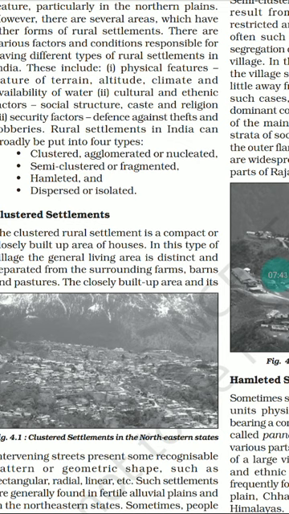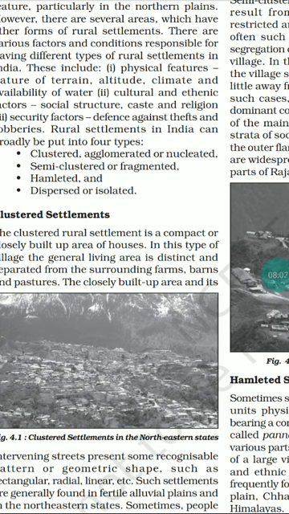Second one is semi-clustered or fragmented type of rural settlement. Third one is hamleted, which means it's not that much dispersed and not that much compact. Hamleted means people want to stay near to each other but not that closely compact. And lastly, fourth one is dispersed or isolated type of settlement.